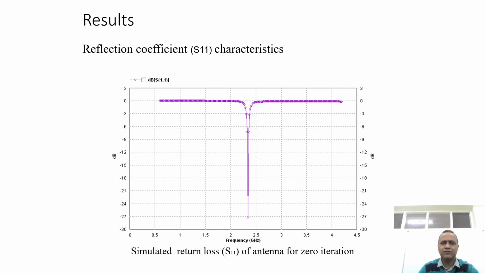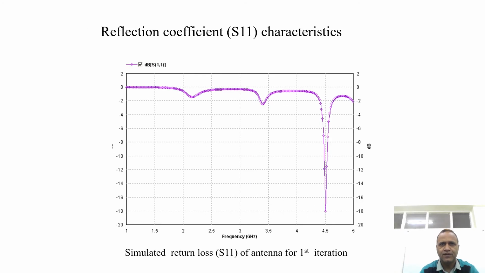So after doing the simulation of this antenna, we get the return loss characteristics as shown in the figure for the zero iteration. This antenna resonates at 2.34 gigahertz. Then we have the return loss for the first iteration. This is the simulated return loss for the first iteration.